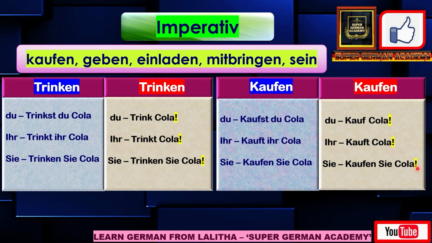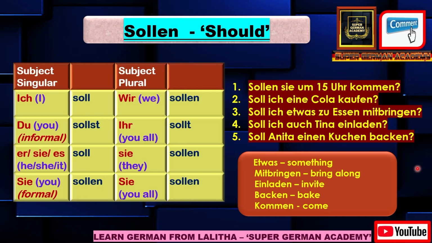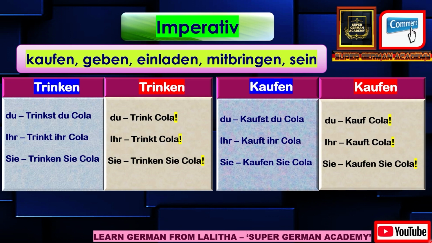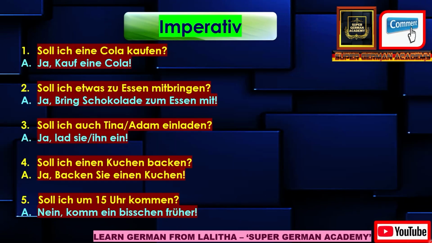So these are the examples I have given for two verbs, how the imperative statements will be changed for du, ihr and Sie. And you will use these for the previous questions where sollen, for this sollen verb, I have given the questions. Here for these questions, you will give the answers in the imperative form. Just now you have learned this. So apply this. Now you'll apply this imperative sentence format for du, ihr and Sie that you have just learned right now for the previous sollen sentences. I use the same sentences.